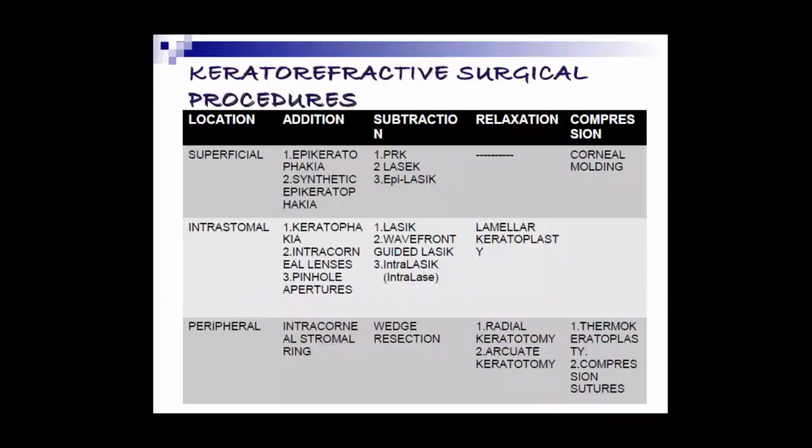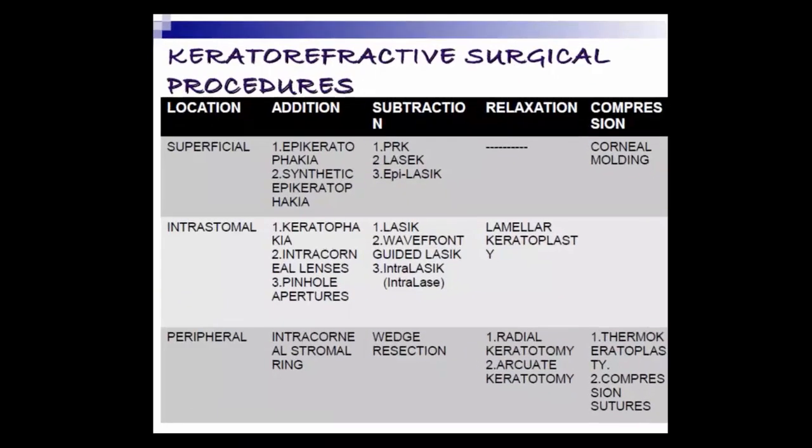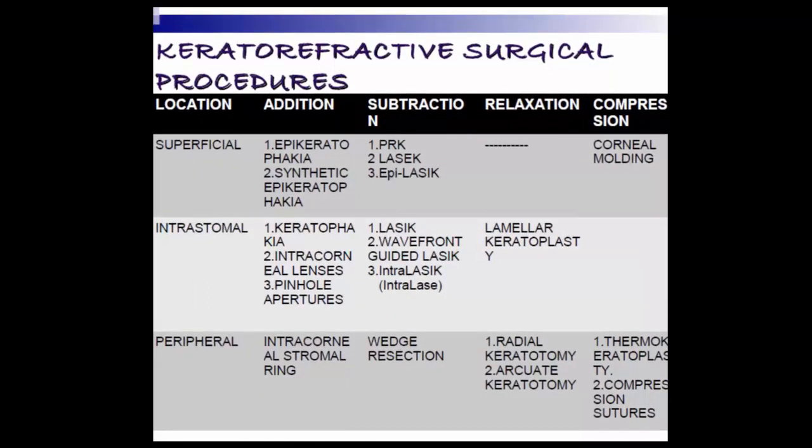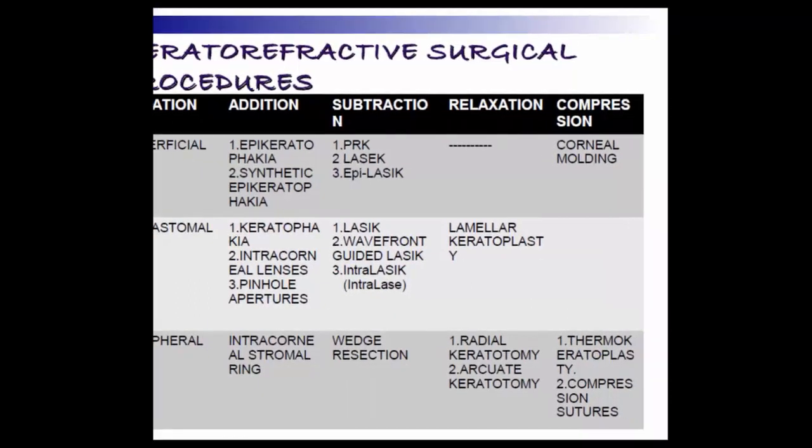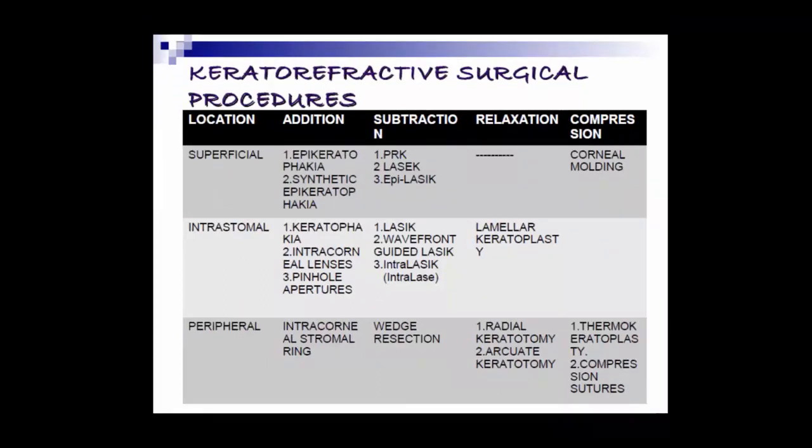So when it comes to kerato-refractive surgical procedures, what happens? Some surgical procedures take place only on the surface, like PRK, LASIK, LASEK, and what you call conductive keratoplasty.